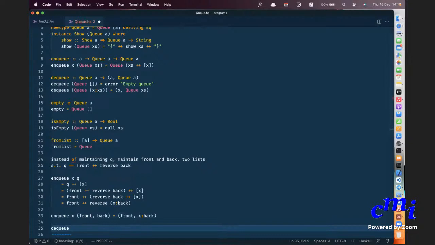So what is the meaning of the front comma back? A front comma back is just two lists. Instead of maintaining it as one list, I am maintaining it as two lists. Oh, okay. What do you mean?